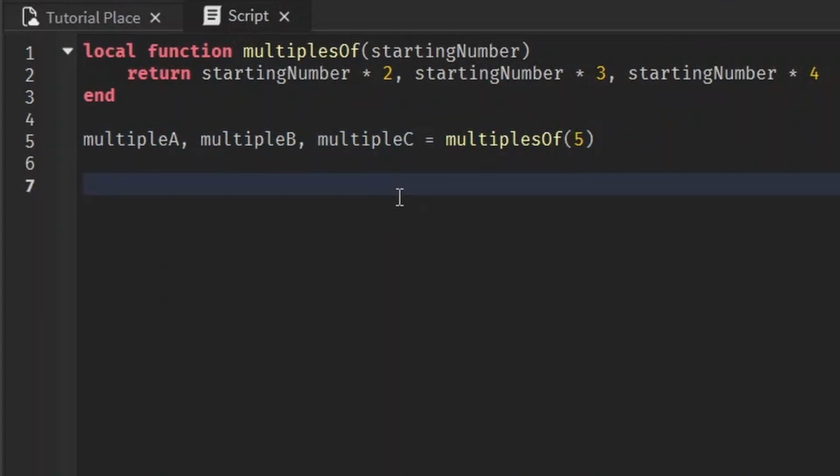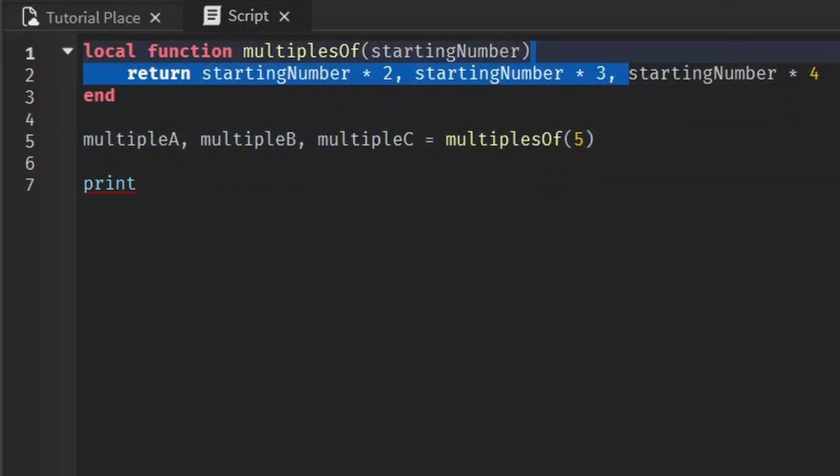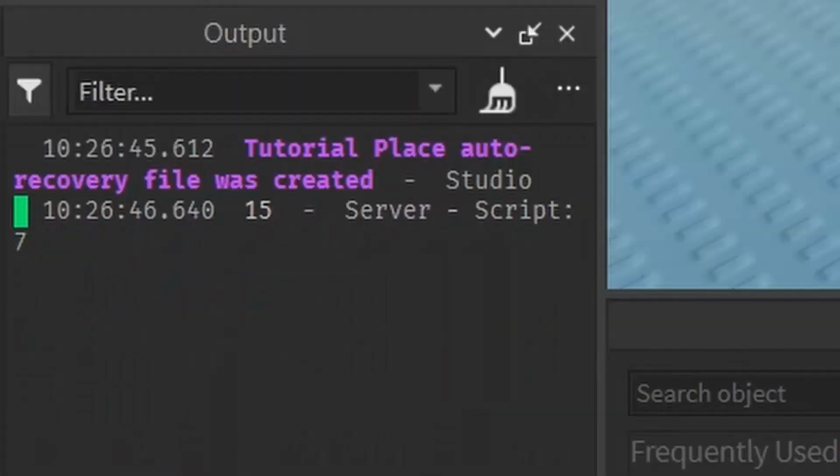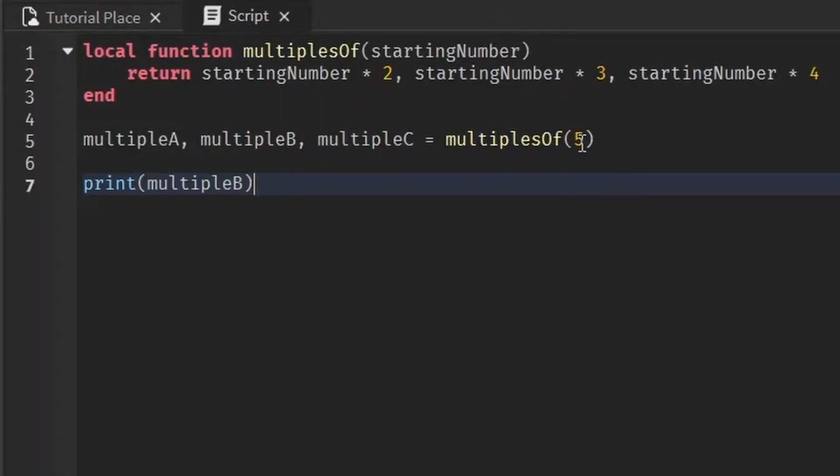Now we can just print out one of them since this first variable is going to be assigned with the first thing that's returned, which just so happens to be the number multiplied by 2. The second variable is going to be the number multiplied by 3, and the third one is going to be assigned to the number multiplied by 4. So if we print multiple B, it'll give us 15, aka 5 times 3.